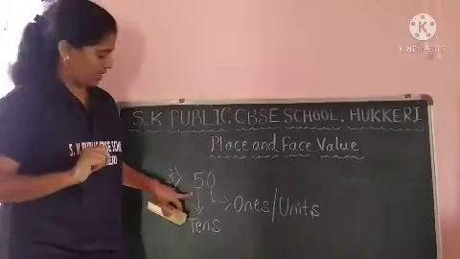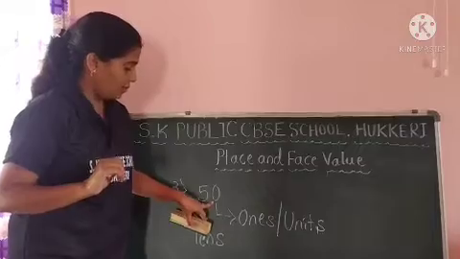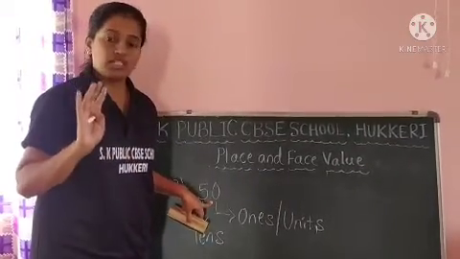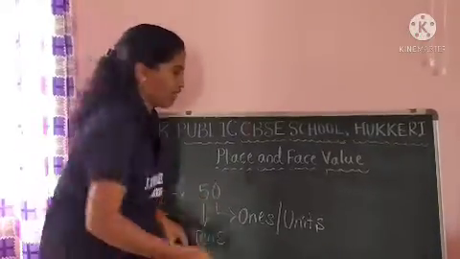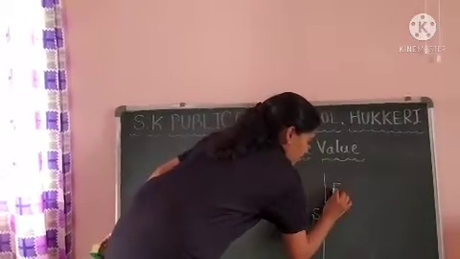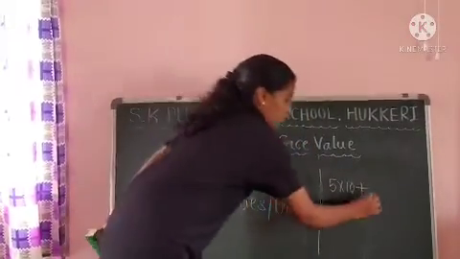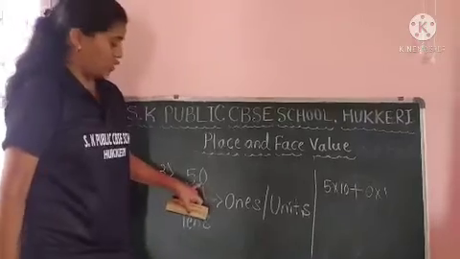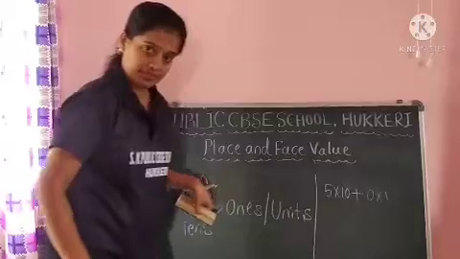5 groups. 5 groups of 10 are there, and plus 0 groups of ones. Nothing. 0 means here we don't have any value. So that is 5 tens groups plus 0 ones groups. Means here a digit is not there. 0 means nil, nothing, empty.